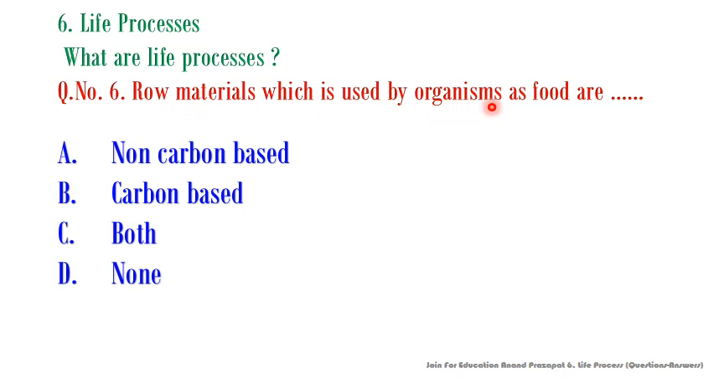For this question, the correct option will be carbon based. It means that raw material which is used by organism as food are carbon based. So the correct option is B. The correct option is B. Let's see next question.